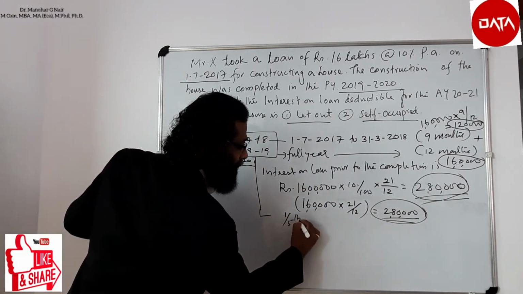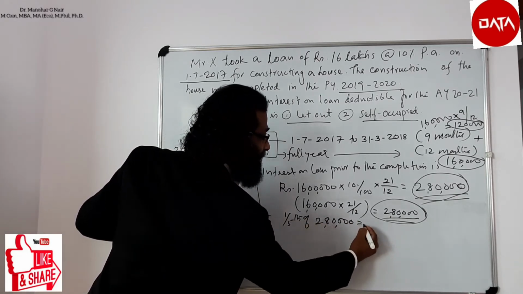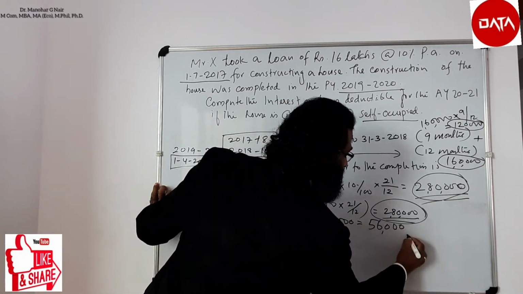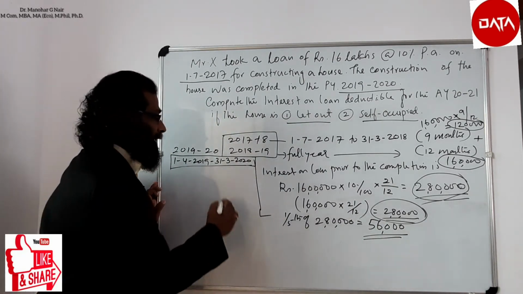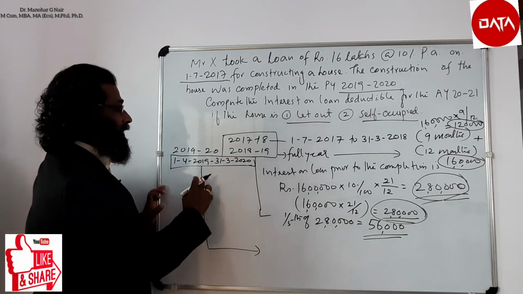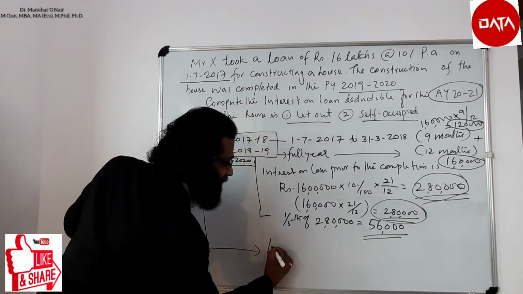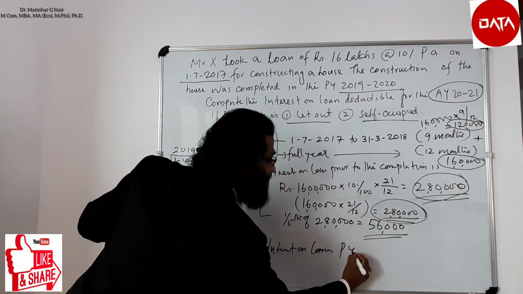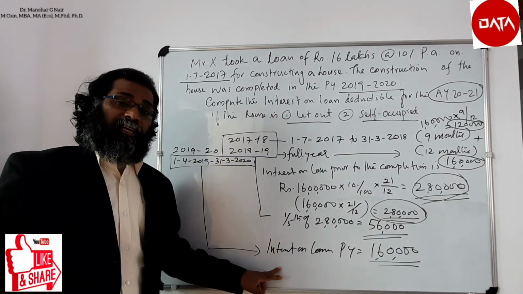1/5 of this value 2,80,000 shall be deductible, that is 56,000. That is the interest on loan prior to the completion of construction, 1/5. Then similarly the interest on loan for this previous year. The previous year is 2019-20. So here the interest on loan during the previous year is equal to 1,60,000. So this is the calculation.